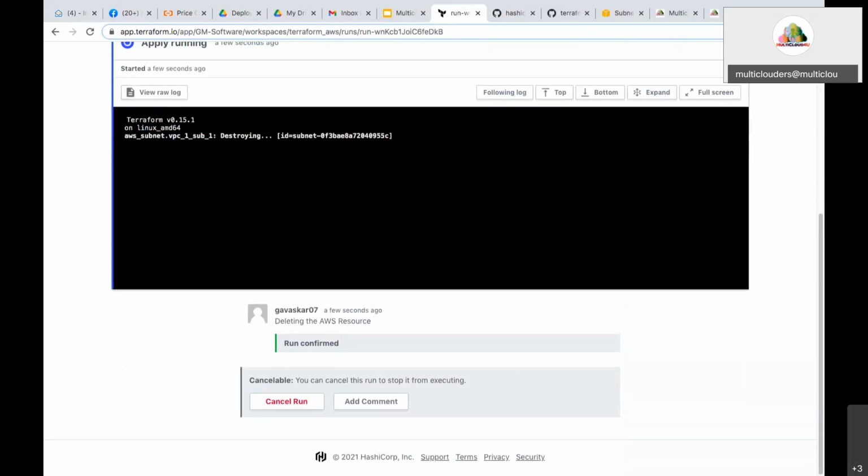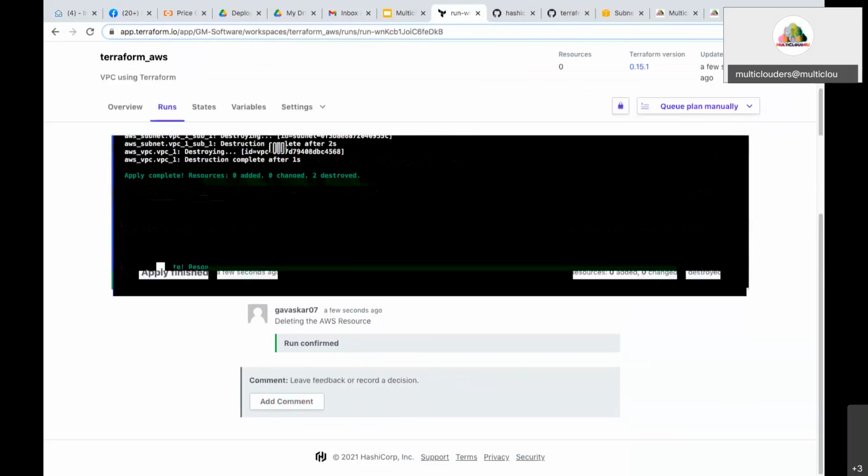Yeah. Now it is not there, it has been deleted. See, apply finished. Okay, now the resource is deleted from the cloud service provider, that is AWS. Now you see, I will check that. We can check whether the resource is deleted or not. Go to AWS. See, you click VPC, or you can refresh this.